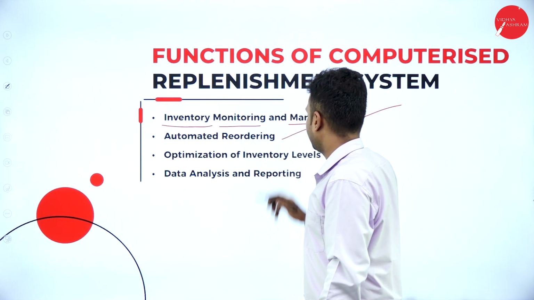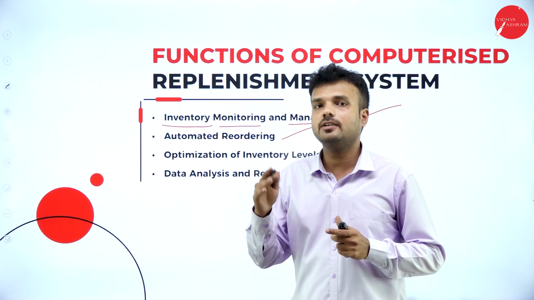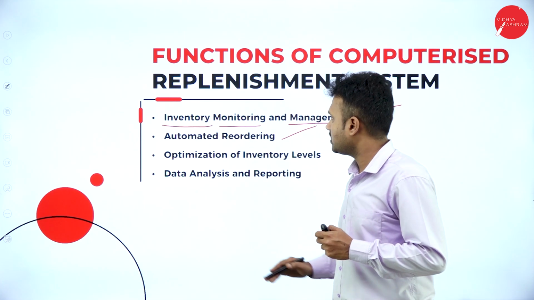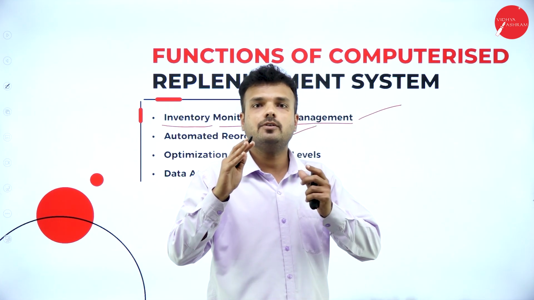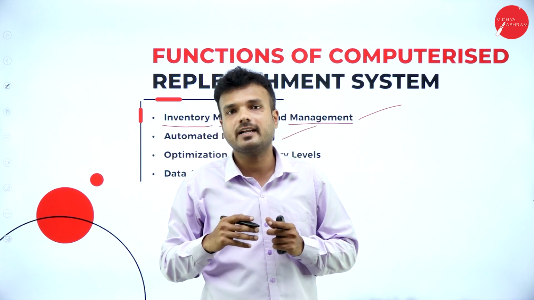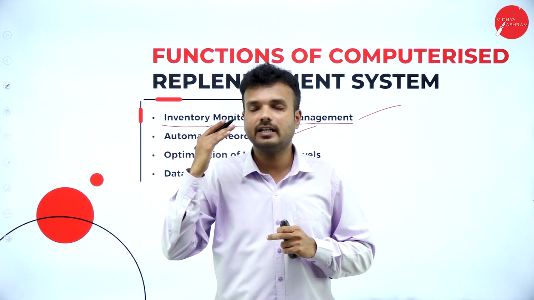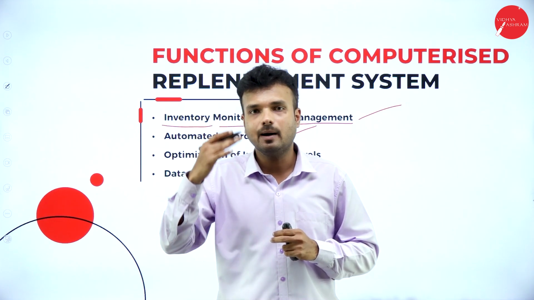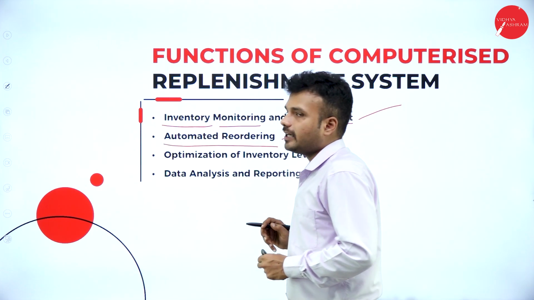Automated reordering. This is a systematic way where the replenishment system is going to place the reorder of the commodity. As I explained, the system that is monitoring the replenishment is going to keep track of the minimum stock. When stock reaches the minimum, it is going to give the retailer a notification to reorder the same kind of inventory. In the same way, here it is going to make automated reordering.